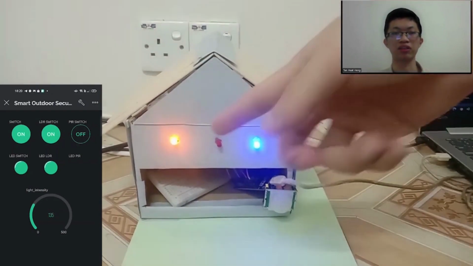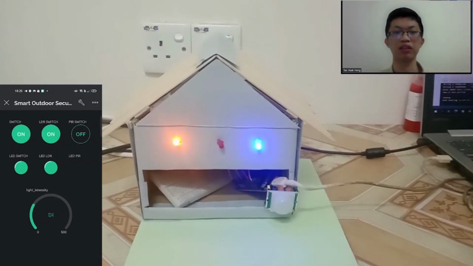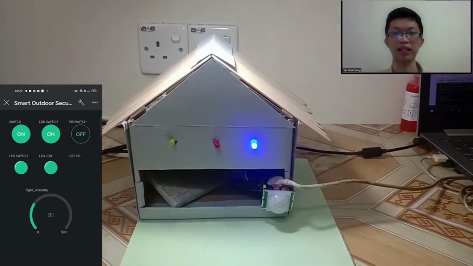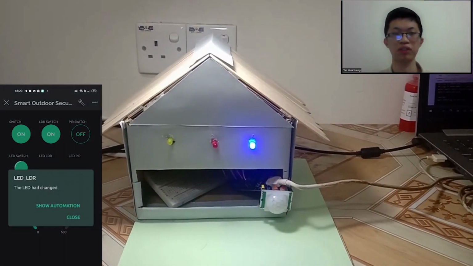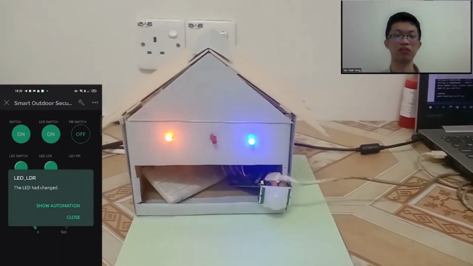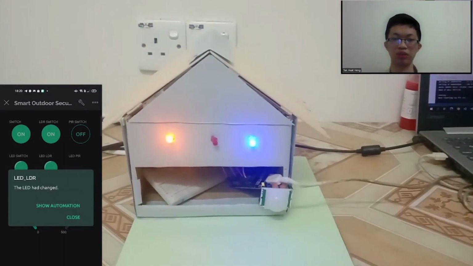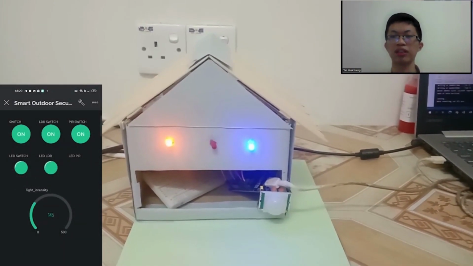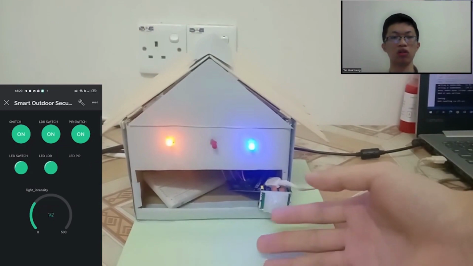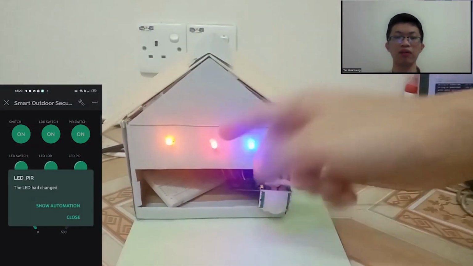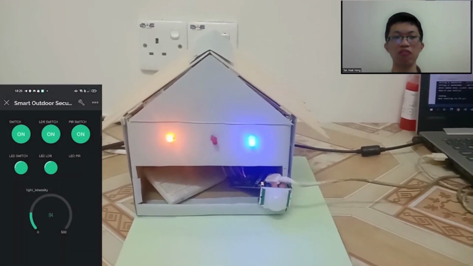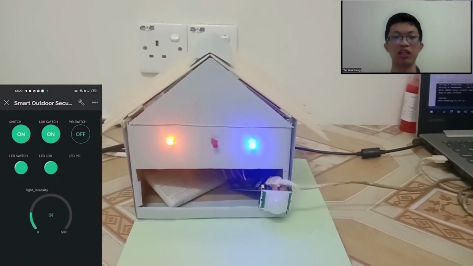I will put a light source to the LDR sensor. So now it's a sunny day. The LDR detects the sunlight, the yellow LED is off. Yellow LED will give a notification in the Blynk app. When I switch on the PIR button, this means that the LED is allowed to be controlled by the PIR. I put my hand, the PIR detects motion, the LED is on. The channel of the LED will give a notification in the Blynk app.